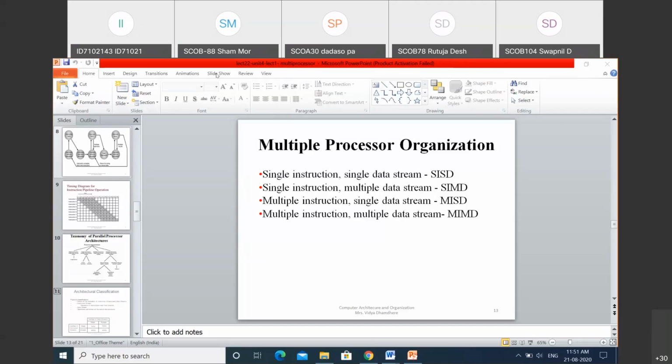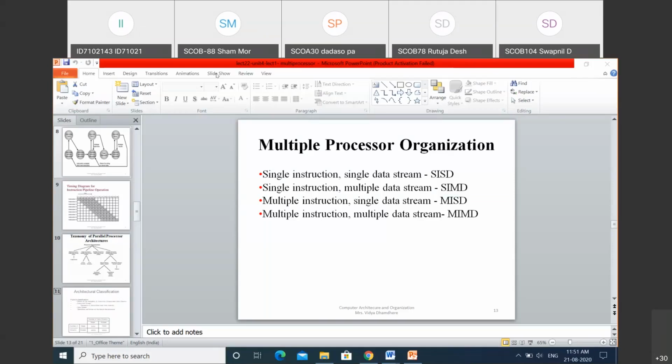Depending upon the memory used for storing, this distributed memory is used mainly in cluster computing. And shared memory, which we can also call tightly coupled memory, is again divided into two types. The first one is called symmetric multiprocessor and the second one is called non-uniform memory access, which in short is called NUMA. Like this, the multiprocessor organization or processor organization will be done.